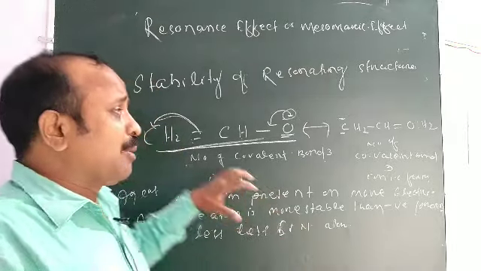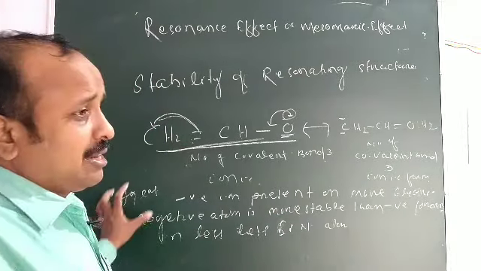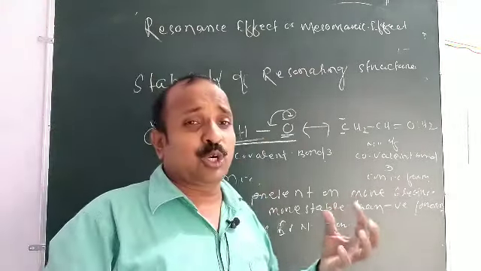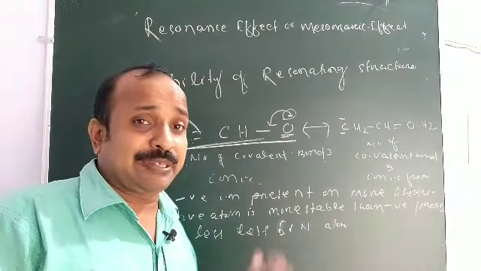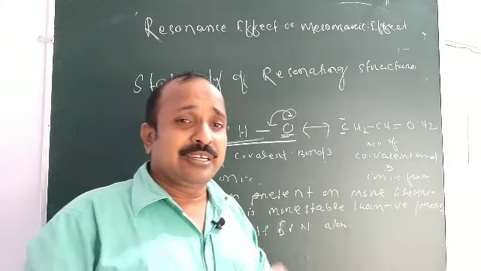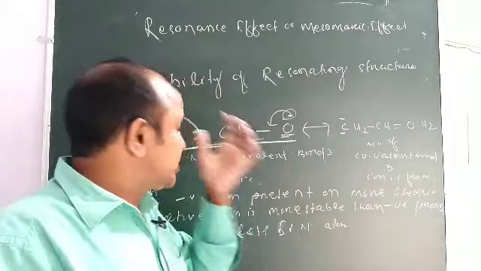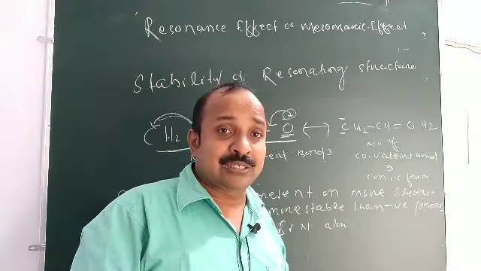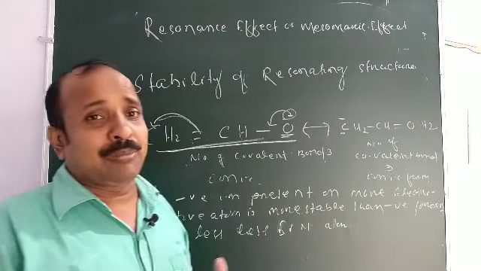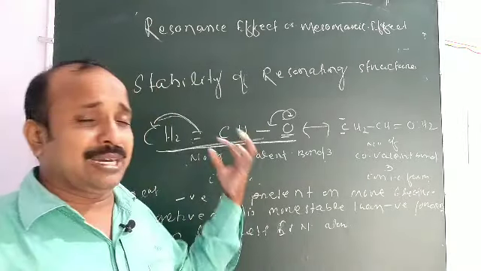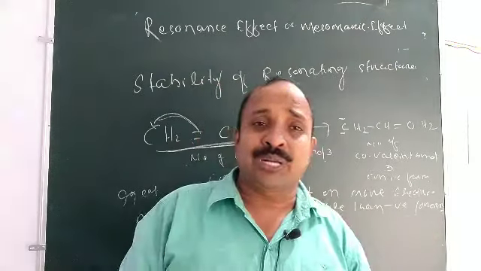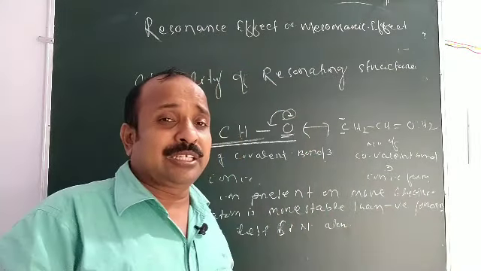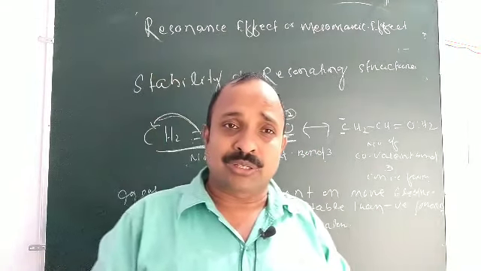Okay, this is all about the resonance. And next class we will read about the resonance effect or mesomeric effect. This is about resonance and the stability of resonance. To understand the mesomeric effect, you should have an idea about the resonance and the stability of a resonating structure.